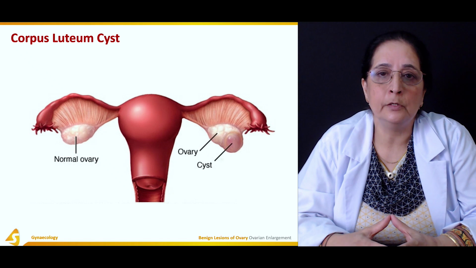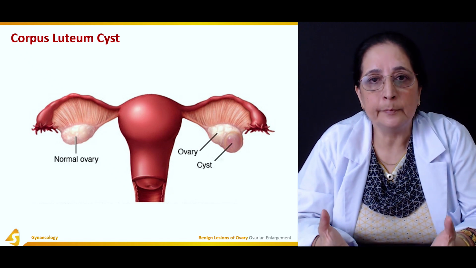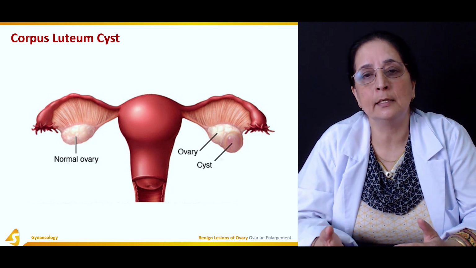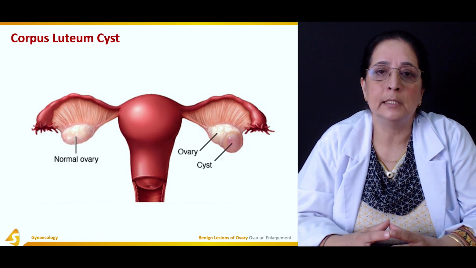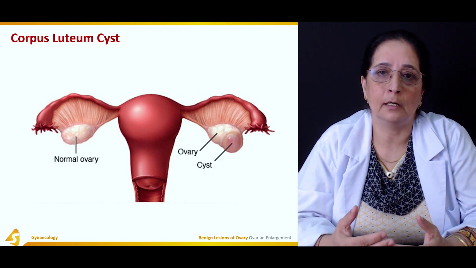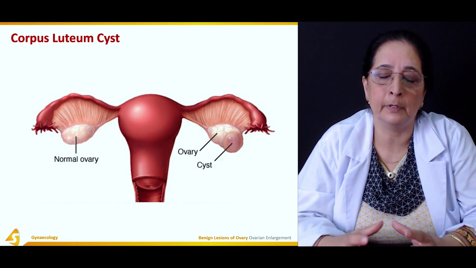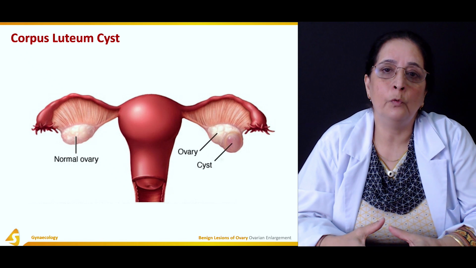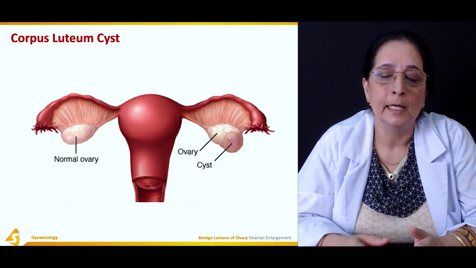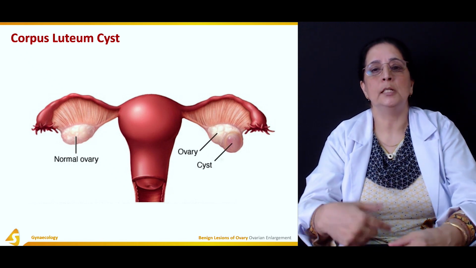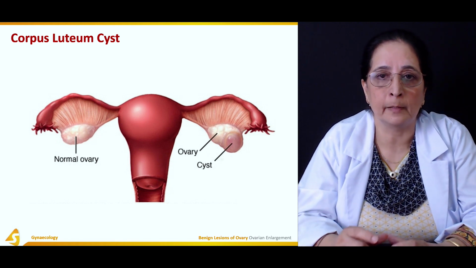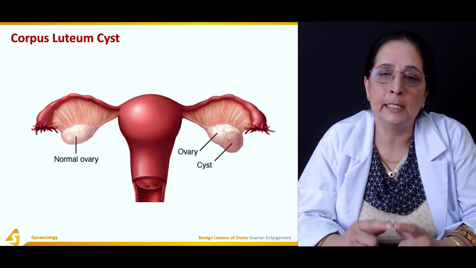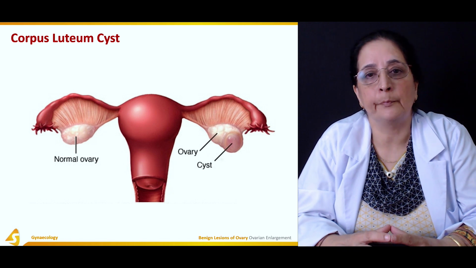The corpus luteum secretes progesterone and brings the secretory changes, and once menstruation occurs, it regresses or disappears. But if conception occurs, or if the ovum is fertilized, then the corpus luteum continues to produce progesterone, and that's important for the maintenance of pregnancy.